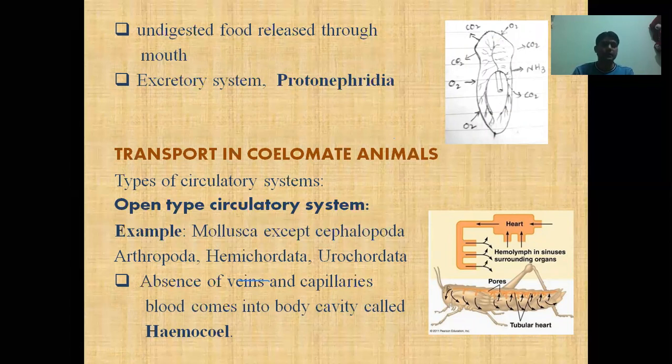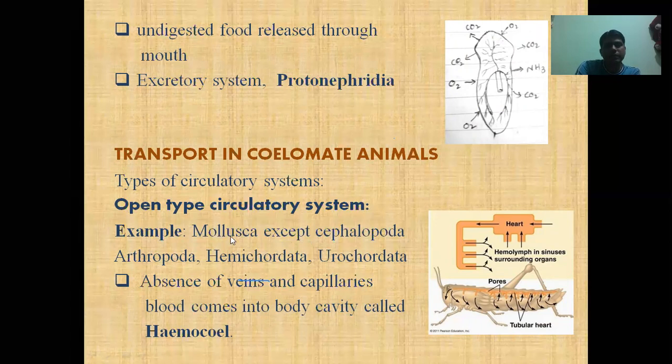So the animal must contain a circulatory system. Means there is a co-development of coelom and circulatory system in the animals according to the evolutionary point of view. On the basis of circulatory system, there are two types of circulatory system. The first one is the open type circulatory system. First of all, we are going to discuss the open type of circulatory system. There are some examples regarding the open type of circulatory system.